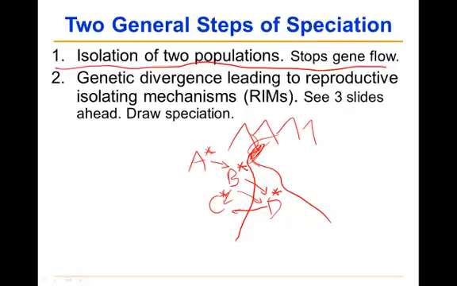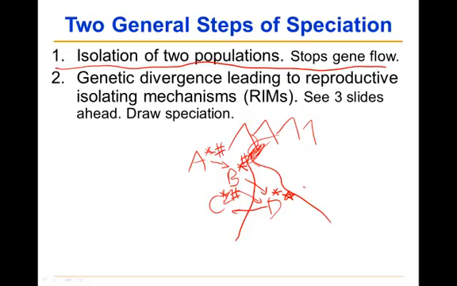And so then you can have genetic divergence. What does that mean? It means that after you have isolation, if we have over here the star mutation, it won't be shared with populations A, B, C. Or if we had the pound sign mutation over here, it will be shared with population B and population C, but not D. And so we see that gradually, in a genetic way, these populations grow apart.